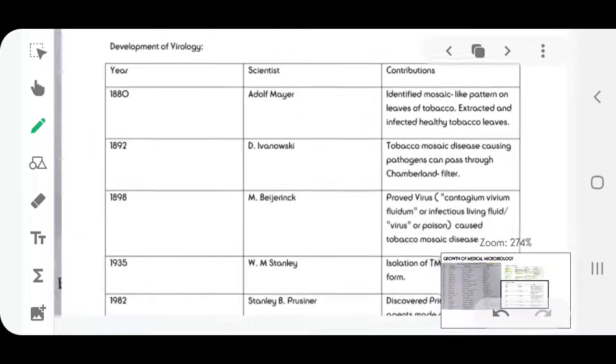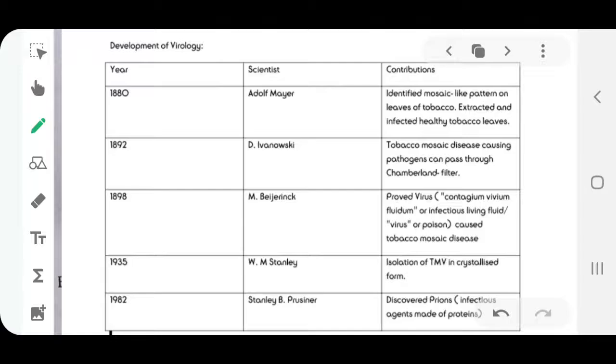Next, we also saw the development of virology. Initially, viruses were not known. So, around 1880s, there was a disorder in tobacco plants where the leaves had a mosaic-like pattern, which was identified by Adolf Mayer.